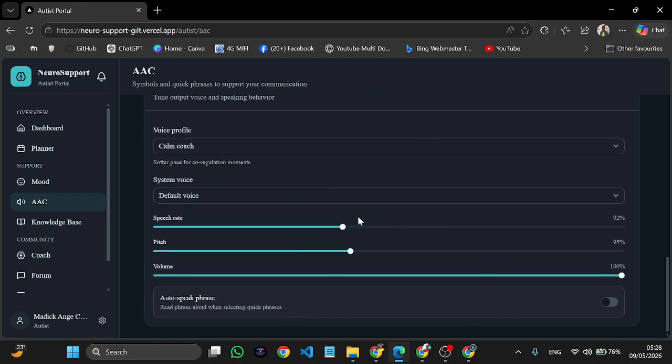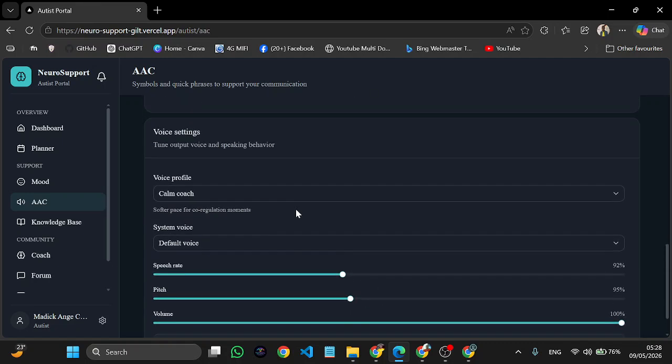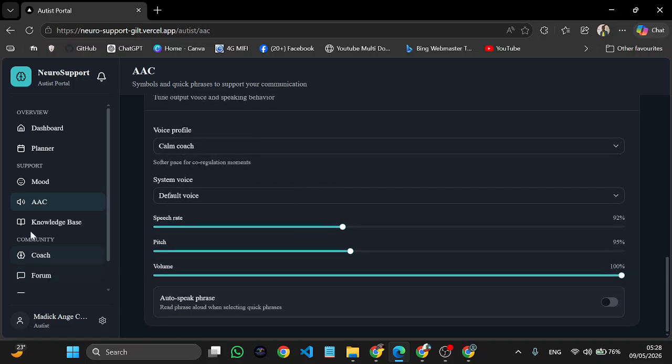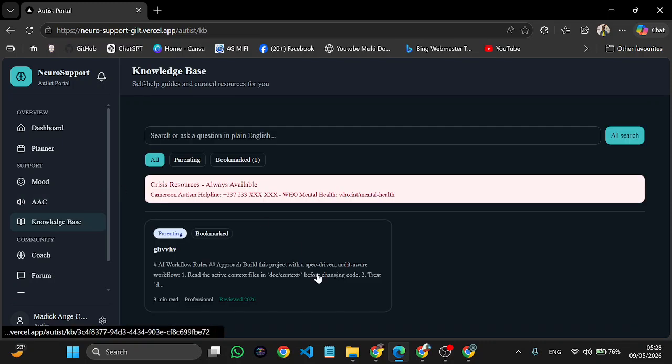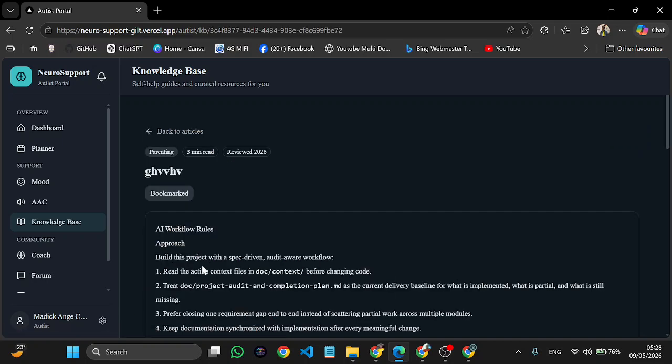You can modify the information and the voice settings using communication. The knowledge base permits you to read articles written by therapists about autistic conditions and how you can improve certain things in your autistic life. You can find many of them. This one is not related to autism, it was just for testing.